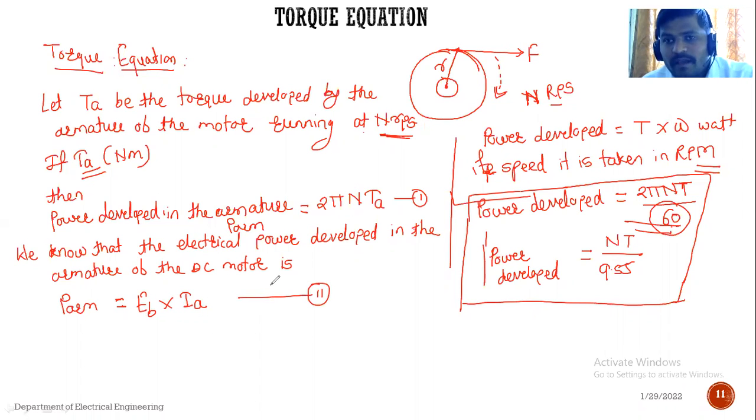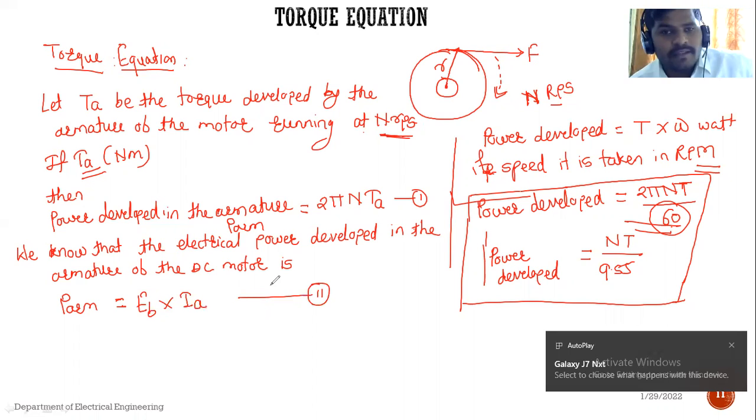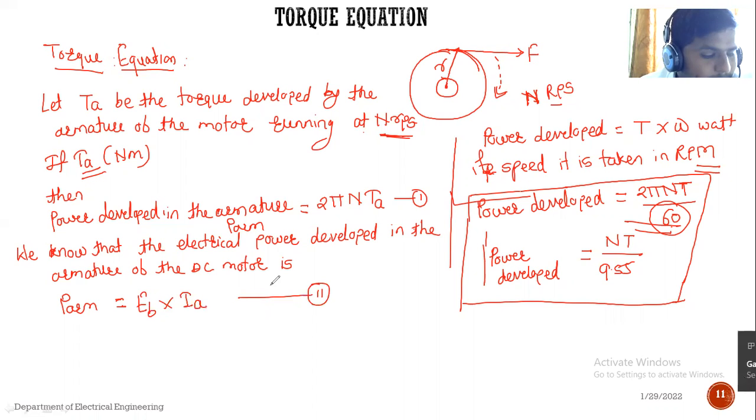Now see, compare equation 1 and equation 2. What about the left hand side? Left hand side of both equations will be equal.